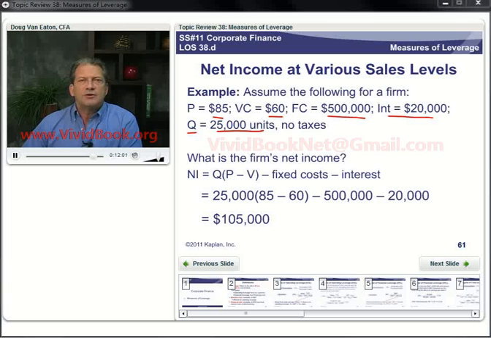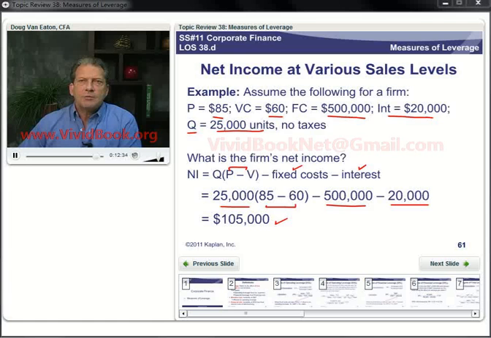What's the firm's net income? Well, net income is simply price minus variable cost times quantity, then subtract out our fixed costs, subtract out our interest cost, and that's it. So in this case, here's our contribution margin. At 25,000 in sales, we subtract our fixed costs and subtract our fixed financing costs and come up with a net income of 105,000. So very straightforward learning outcome statement there.